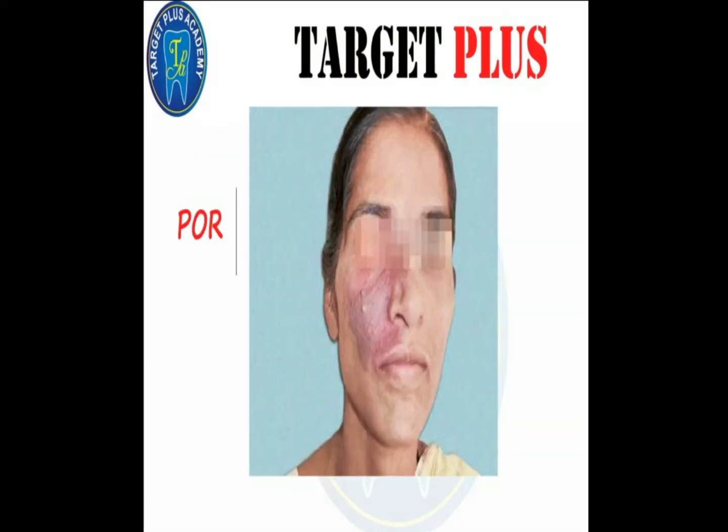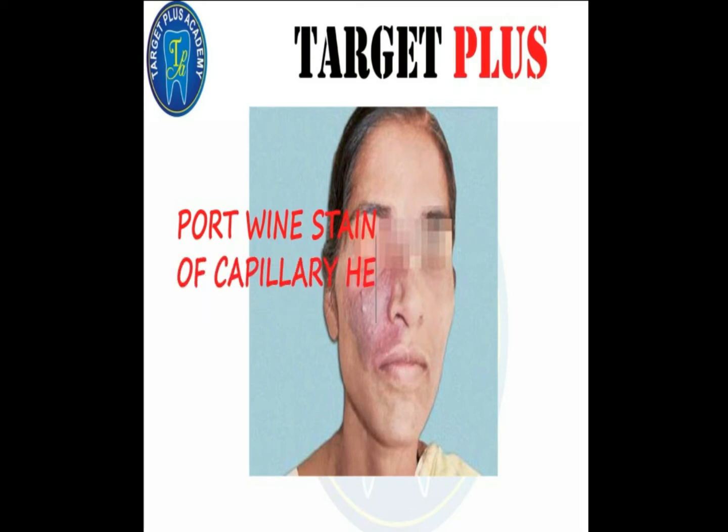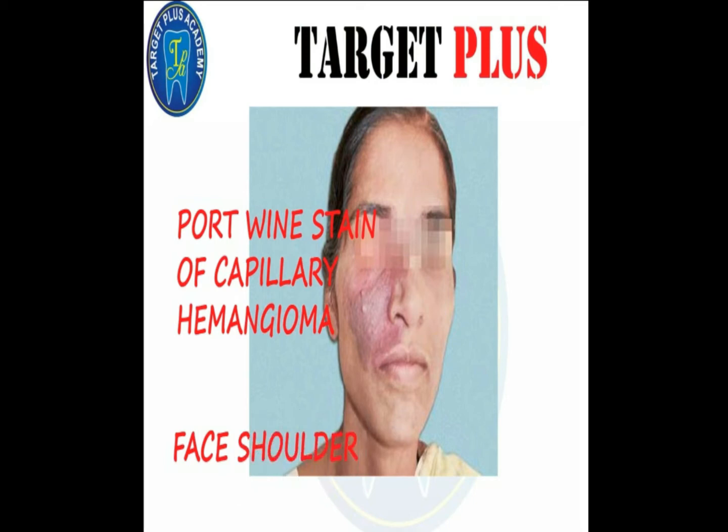Now next comes the port wine stains. It generally starts at birth and darkens as the child grows, but it does not really grow in size. It is most commonly seen on the face, the shoulders, neck and the buttock.